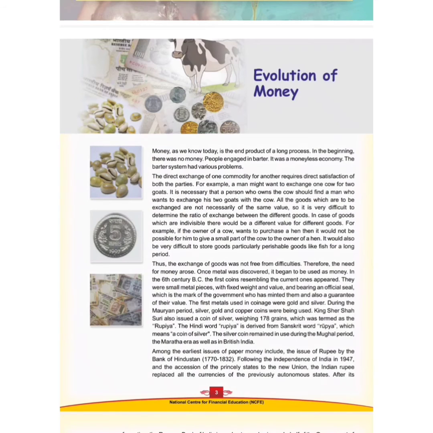It was during the modern period. The coins were made up of silver, gold, and copper, and they were used. Okay, so different types of metals were used to make the coins. It can be your silver, gold, as well as your copper. Talking about King Sher Shah Suri, he also issued a coin of silver, and the weight of that coin was 178 grams, and he termed those coins rupiah.